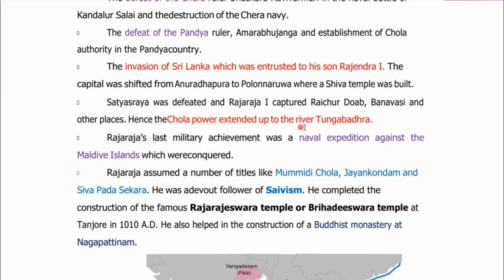Chola power extended up to the river Tungabhadra. Remember this point, this one is quite important. They defeated Satyasraya of the Chalukyas, I think. And they captured the Raichur Doab. Raichur Doab is one of the famous Doabs in Karnataka, between the two rivers, Tungabhadra and Krishna.